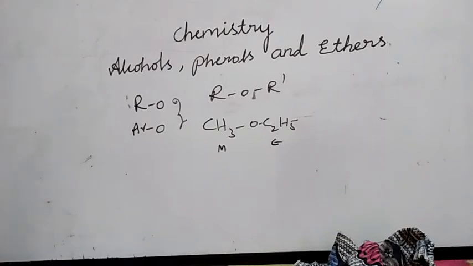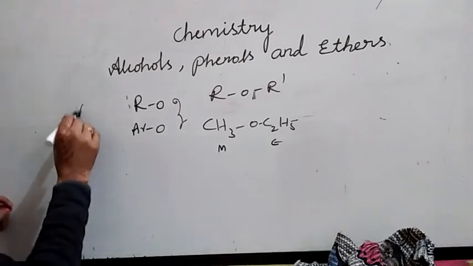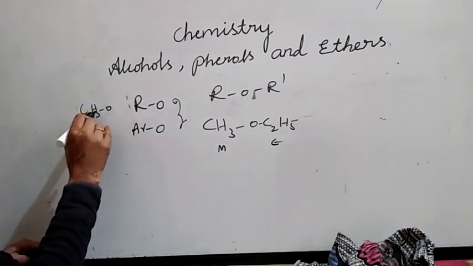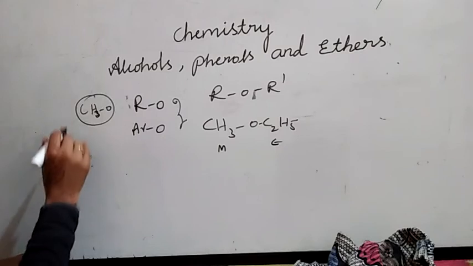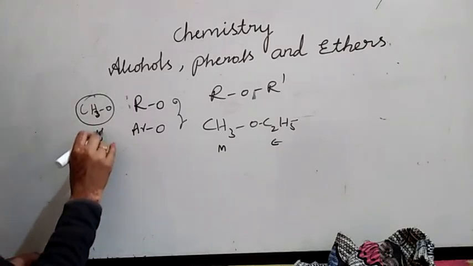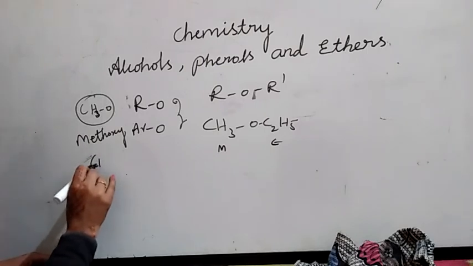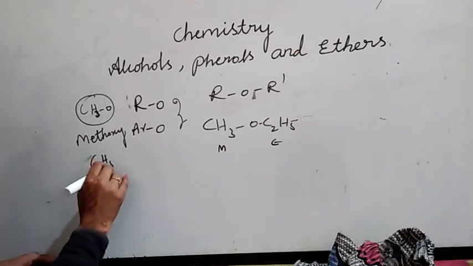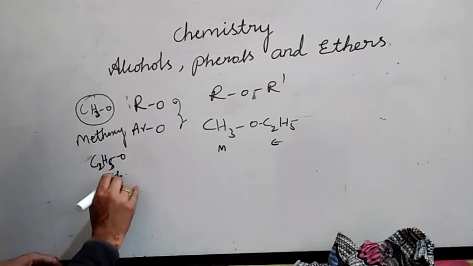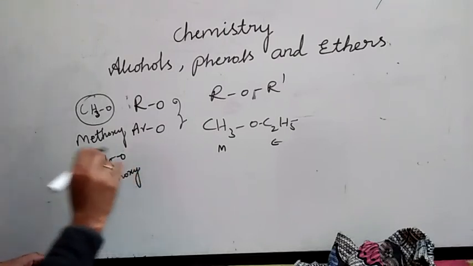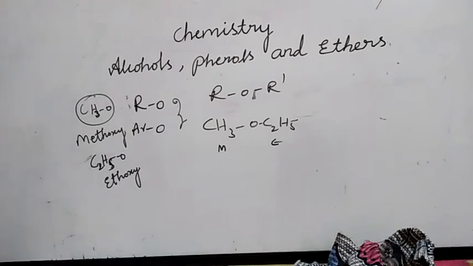If R is CH3, CH3O or OCH3, it is called methoxy. If R is C2H5O, this is called ethoxy. Phenoxy, butoxy, like this you can write.